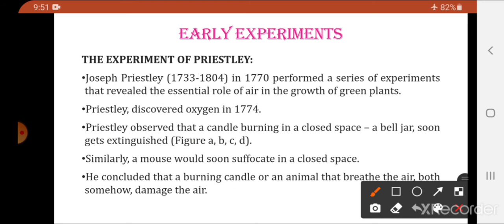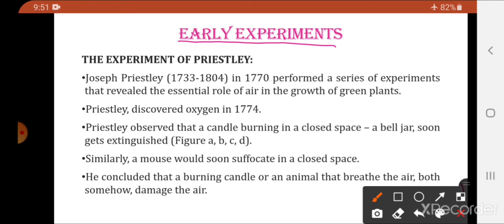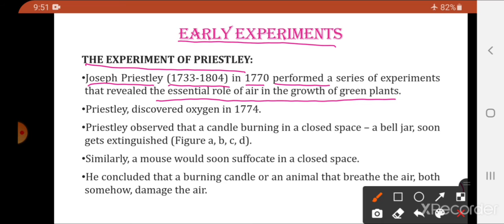Now, certain early experiments related to the process of photosynthesis. So, first is the experiment of Priestley. Joseph Priestley, from 1732 to 1804, in 1770 performed a series of experiments that revealed the essential role of air in the growth of green plants.